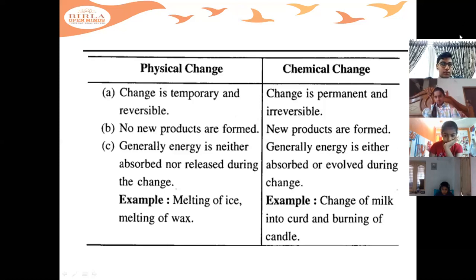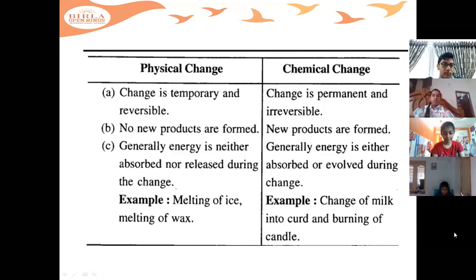Okay. So here, if you see examples, melting of ice, melting of wax. After melting of ice, you can solidify it again. So it is a reversible process, like melting of wax also. A few more examples which are reversible, which I have talked about just now, are melting of ice and melting of wax. A few more which are irreversible, which we cannot bring back into normal shape. The examples for irreversible are